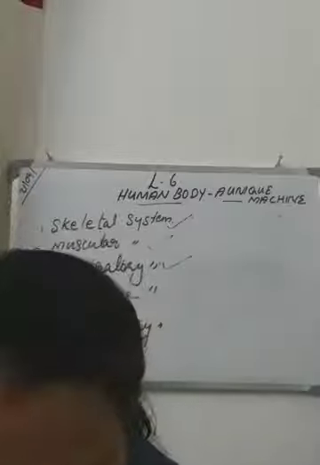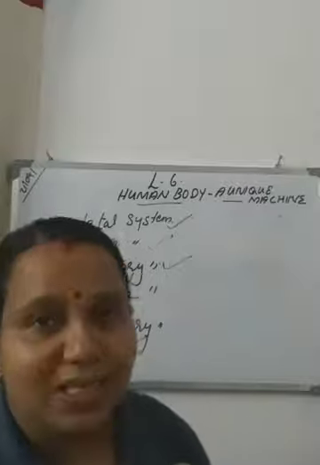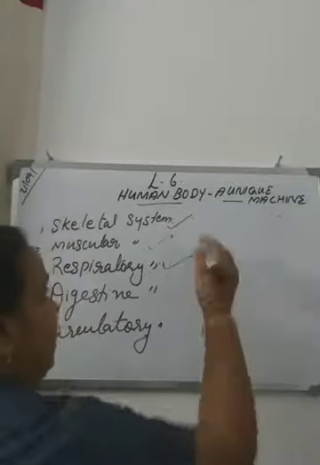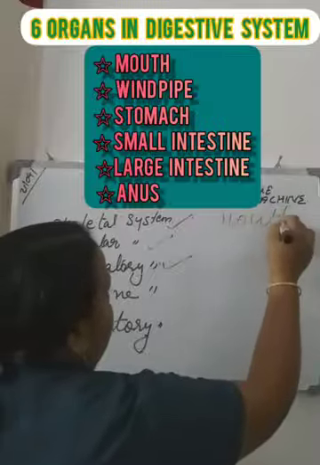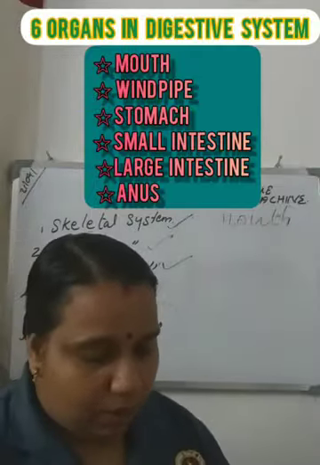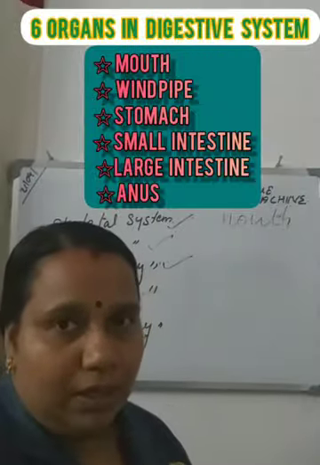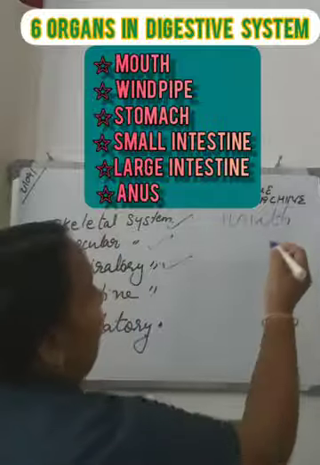So the digestive system, or digestion, starts where? Yes, it starts in the mouth. Digestion starts in the mouth. In the mouth, the food items are mixed with the saliva.